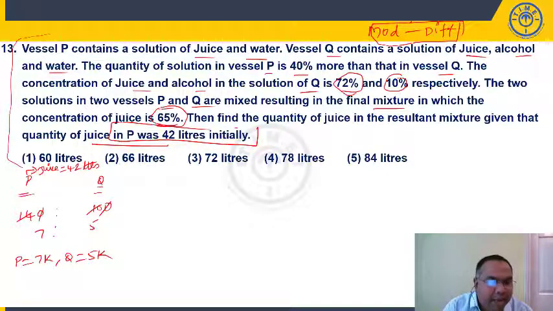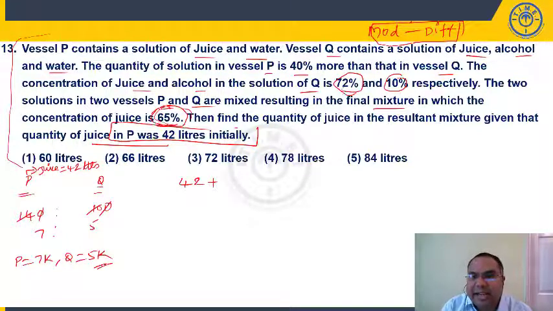Now vessel P, how many liters of juice? 42. Final, after I mix vessel P and vessel Q, in the final mixture, what is the percentage of juice? 45%. How will you get juice percentage? So number of liters of juice by total capacity into 100. So number of liters of juice is P, we have 42 liters of juice, plus Q, we have 5K capacity.